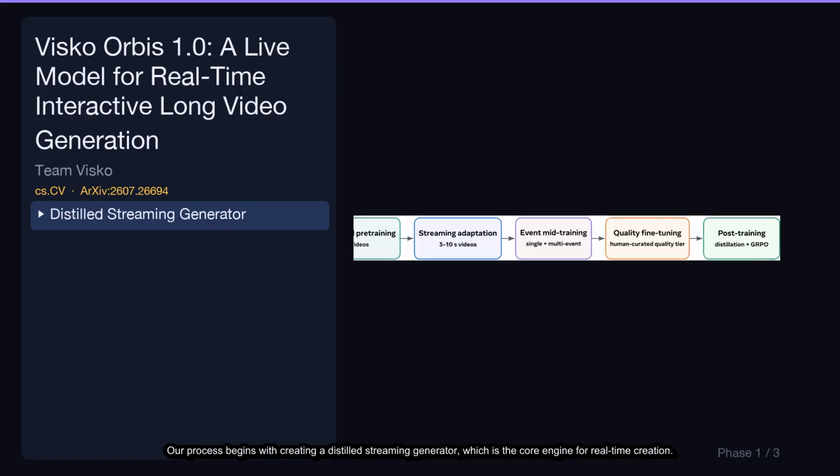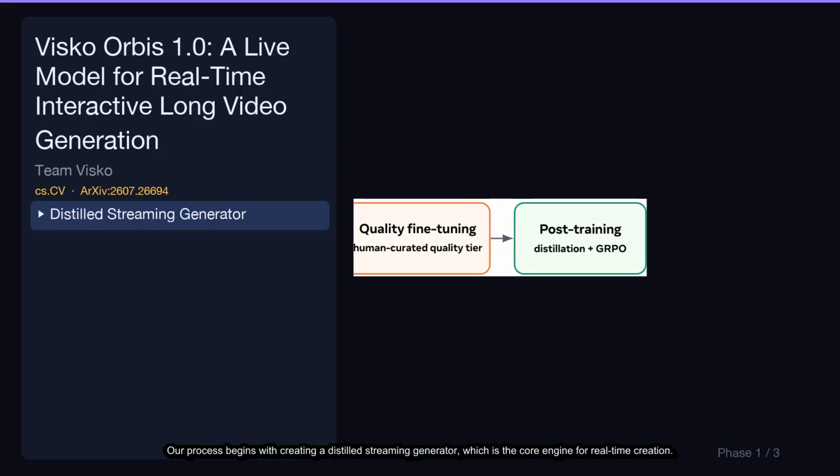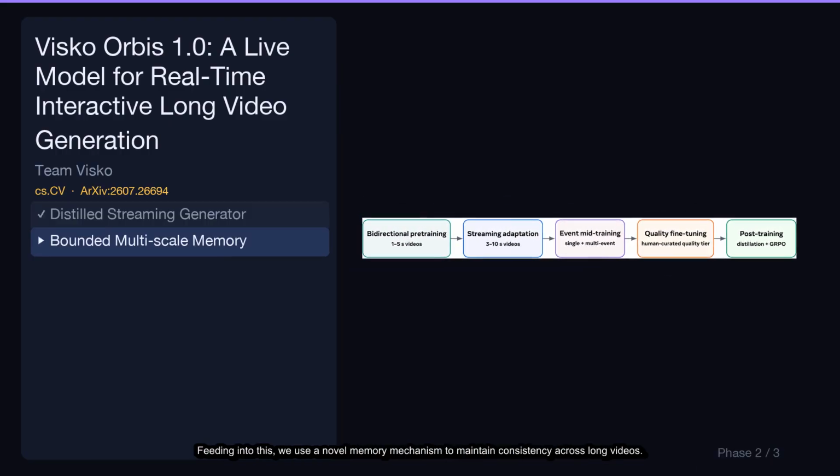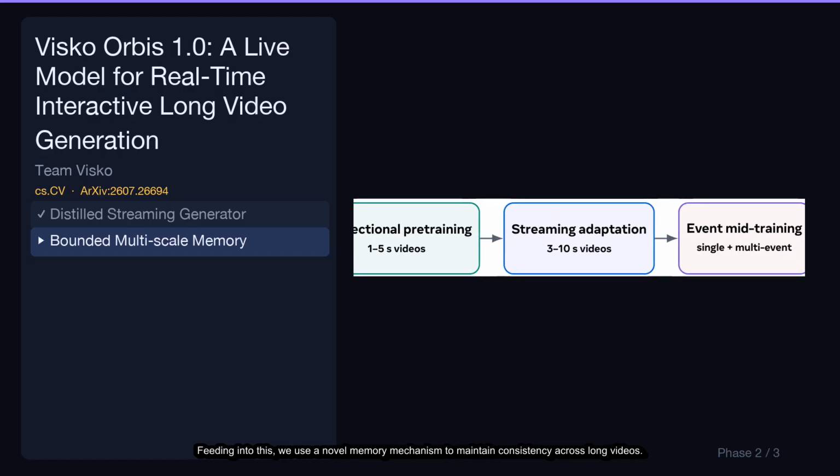Our process begins with creating a distilled streaming generator, which is the core engine for real-time creation. After several training and adaptation steps, we arrive at the final post-training stage, which uses distillation to produce the efficient final model. Feeding into this, we use a novel memory mechanism to maintain consistency across long videos. This is developed during the streaming adaptation phase, which trains the model to remember subjects and styles across different video